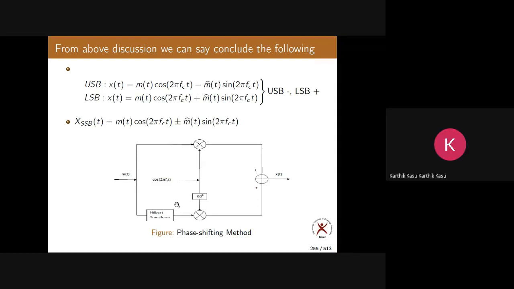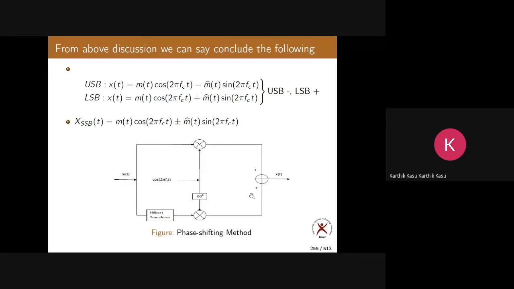Here m of t goes to the Hilbert transform, and you get m hat of t. Now cos 2πf_c t shifted by minus 90 degrees becomes sin 2πf_c t. Here you get m hat of t, here you get sin 2πf_c t. Now the output of this multiplier is what? m hat of t sin 2πf_c t. Yes or no? Okay. The output of this multiplier is m of t cos 2πf_c t, and the output of this multiplier is m hat of t sin 2πf_c t.